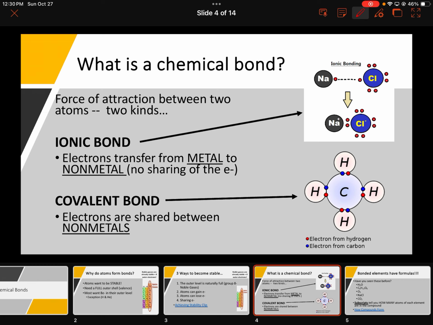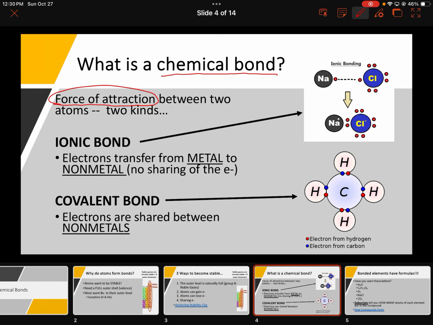So in these attempts to become stable, if atoms are shared, if atoms are gained or lost, that forms a chemical bond. It's a form of attraction. So when electrons are shared, when electrons are gained or lost, now there's a force of attraction between atoms, and they are actually bonded together.